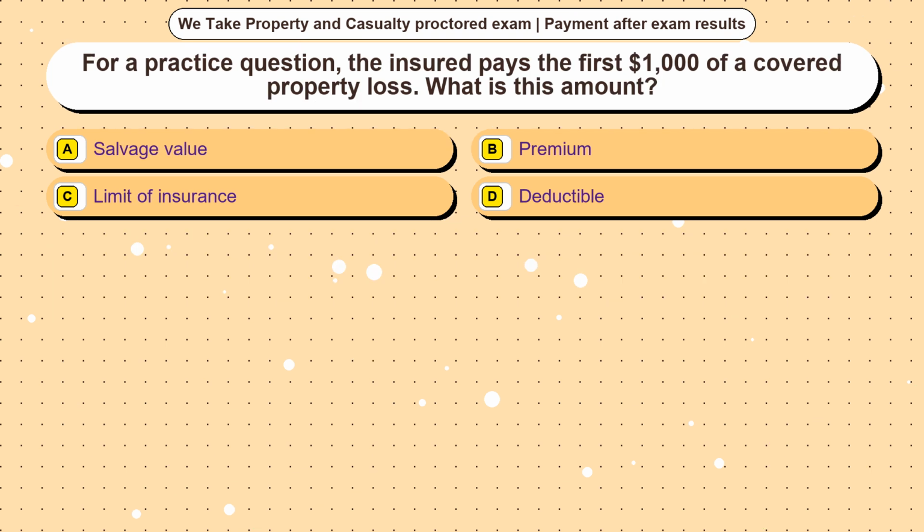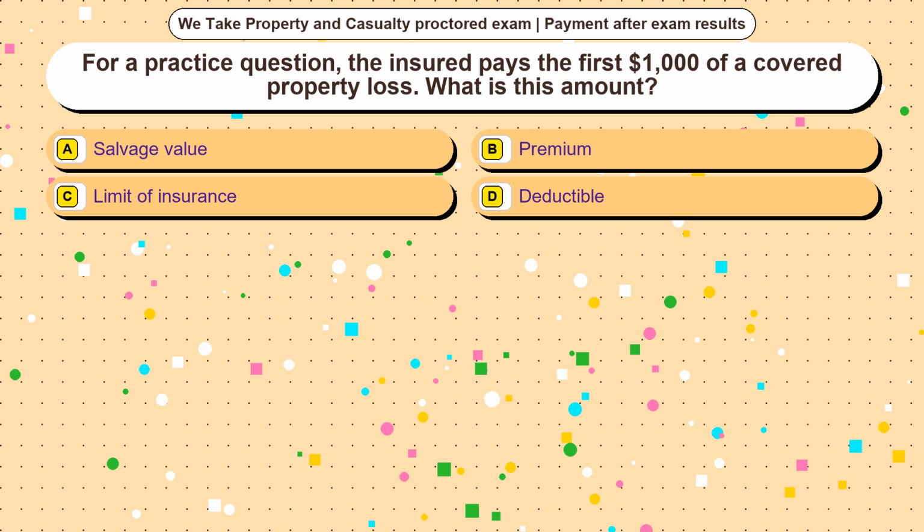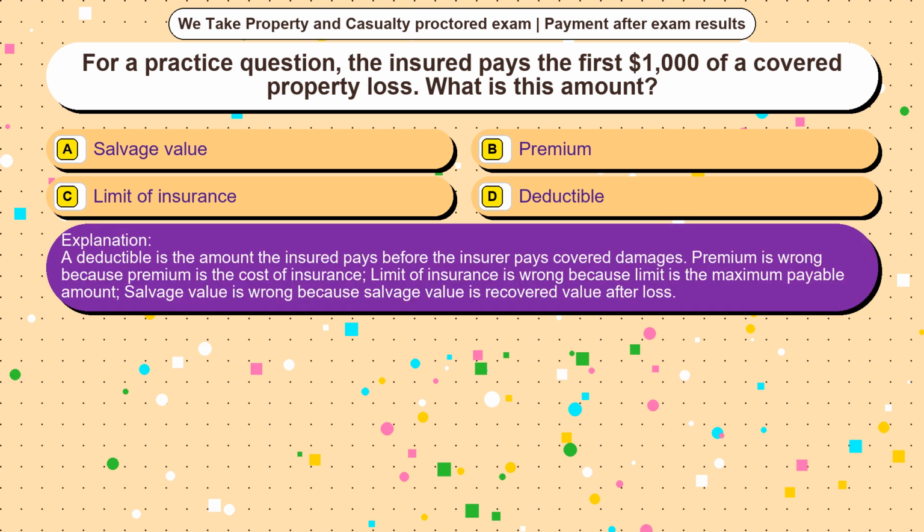Question 11. For a practice question, the insured pays the first $1,000 of a covered property loss. What is this amount? Option A, salvage value. Option B, premium. Option C, a limit of insurance. Option D, deductible. The correct answer is option D. A deductible is the amount the insured pays before the insurer pays covered damages.